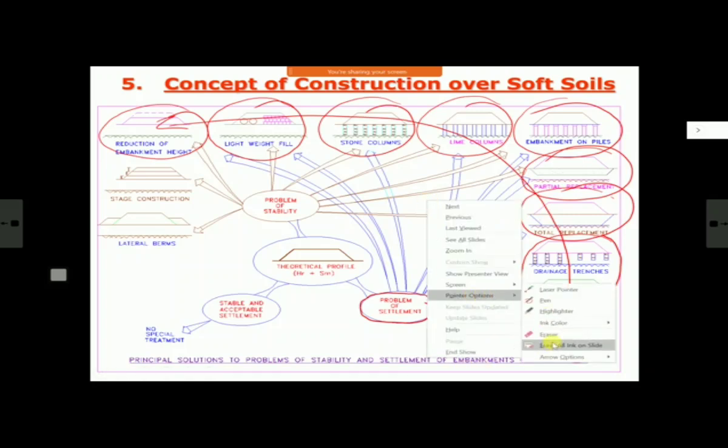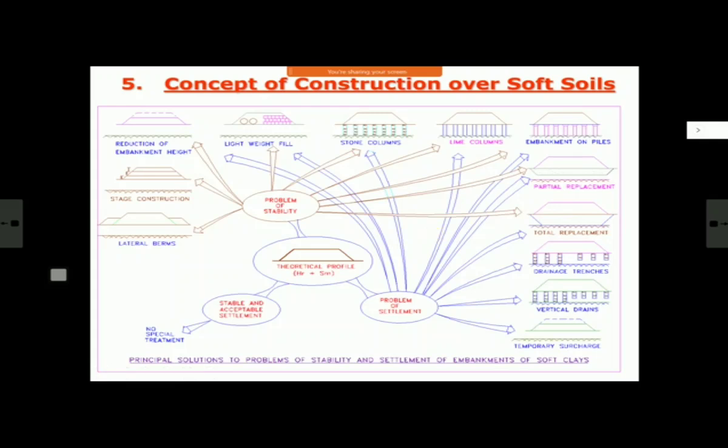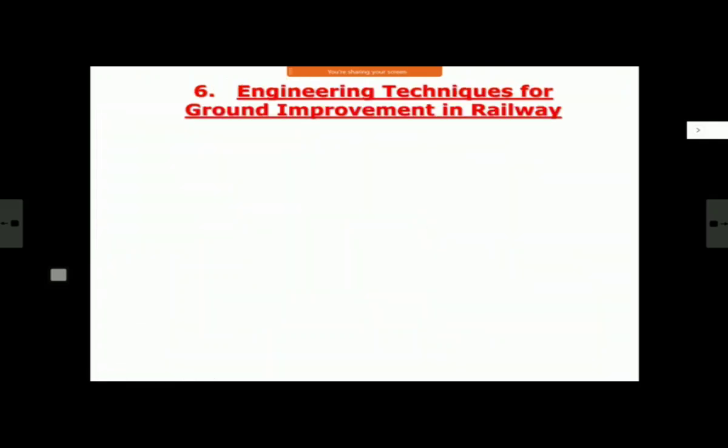So now these are the two problems, and these are the likely conceptual solutions possible for these problems, for problem of stability and for problems of settlement. Now we will go on actual. What are the engineering techniques? We'll see in detail now, one by one.